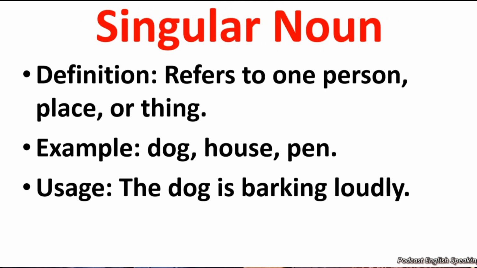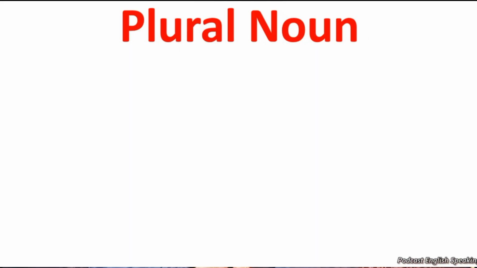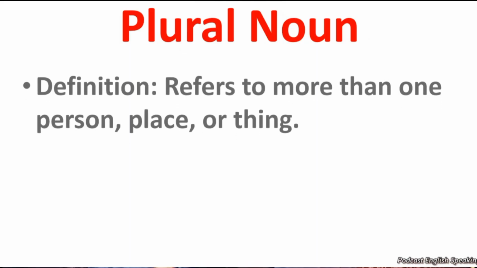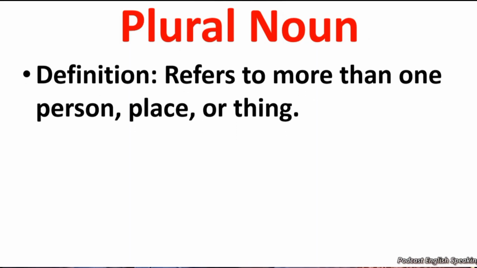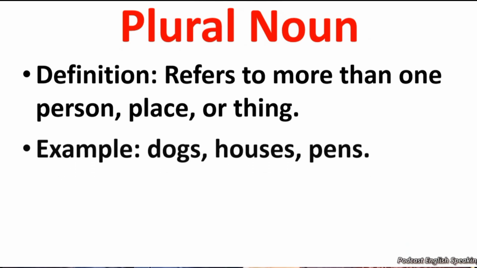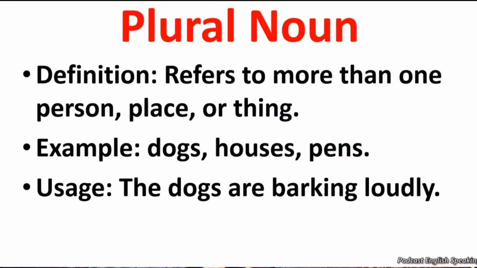Plural noun. Plural noun refers to more than one person, place, or thing. For example, dogs, houses, pens. You can add s, es, or ies. Usage: dogs are barking loudly. The dogs are plural noun.